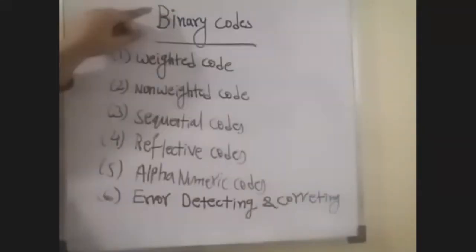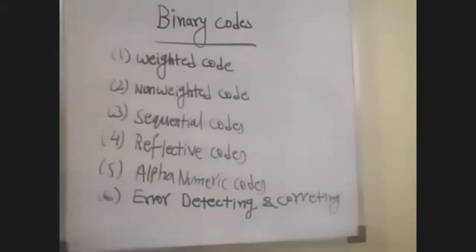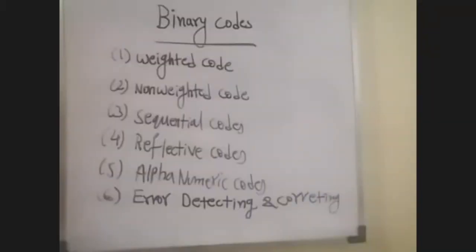It can represent both the numbers and letters of the alphabet, as well as many special characters and control functions. The system understands only machine level language, that is zeros and ones.